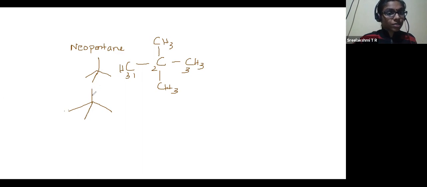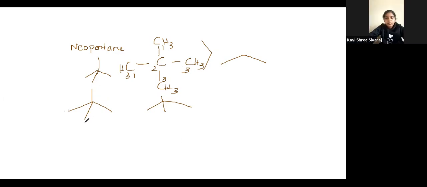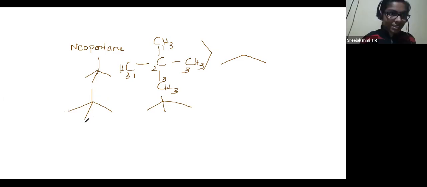Because that is also in the zigzag pattern. That is why you don't draw it like this, then the zigzag pattern is not there. See, if you are taking these three, it would be like this. If you are taking 1, 2, 3, it would be like this. And combining, you will get like this. Am I right? Got it? Yes, ma'am. This is the easy way to understand it.